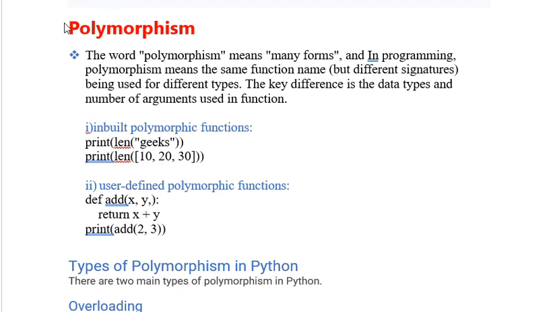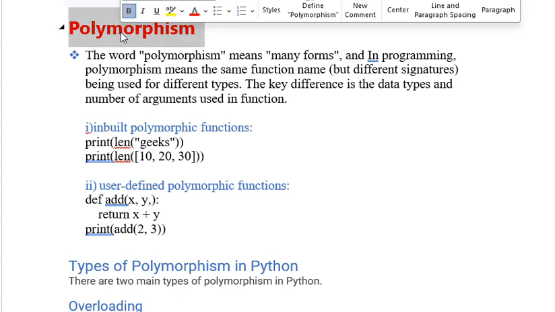To understand polymorphism, first understand what this word means. Split the word into two parts: poly and morphism. What is poly in general English? It's like many or multiple. Poly means more than one, or many. Morphism means forms. So the combination of both is many forms, multiple forms. Polymorphism is nothing but many forms.